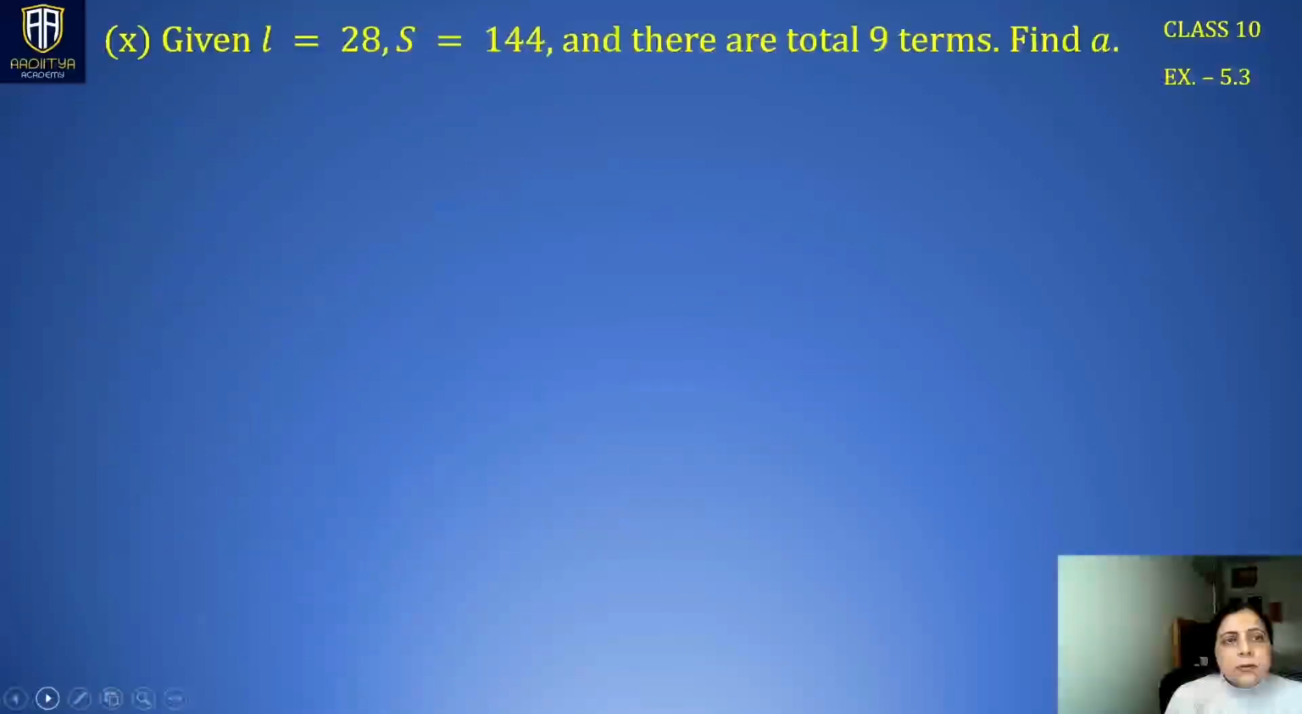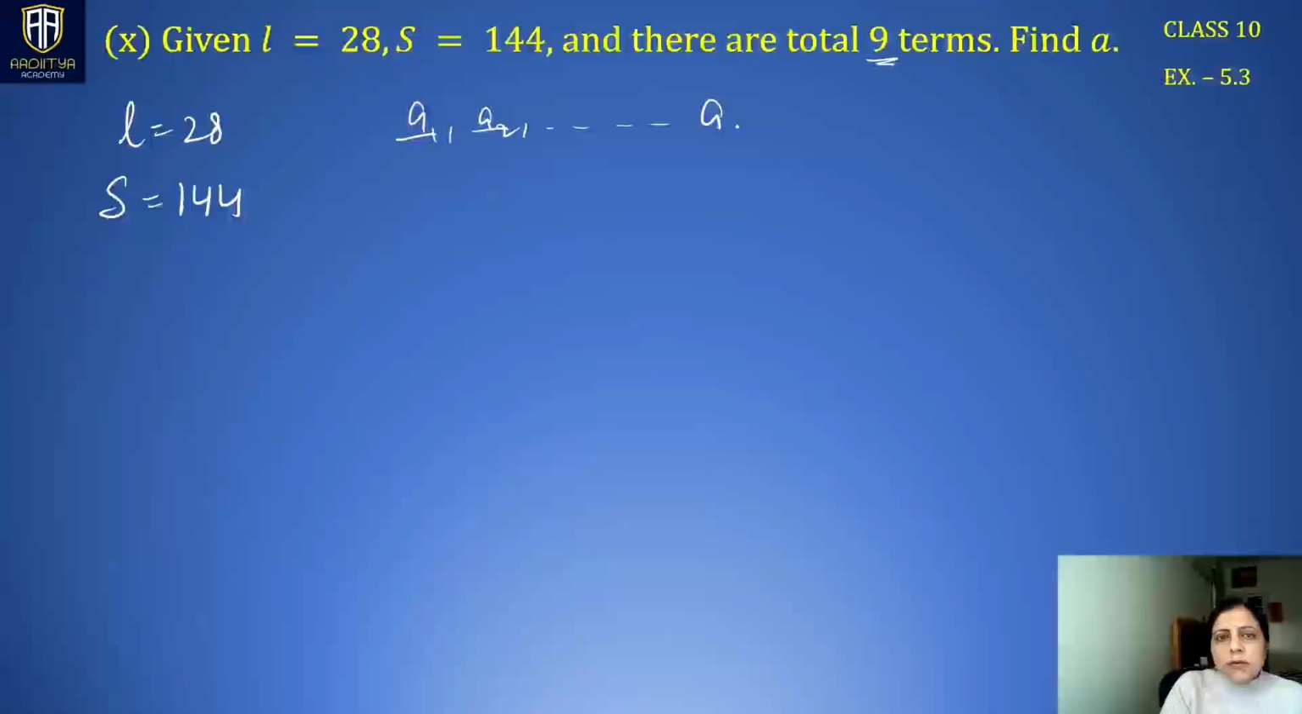Next is, okay, here the last term is known to us. l is 28. l represents an, that means the last term of the sequence, n being the number of terms. And given that S is 144 and there are a total of 9 terms. See, a sequence is like a1, a2, a3 up to the last term, since we have only 9 terms, that means the ninth term is the last term of the sequence. And the sum of those 9 terms is 144.